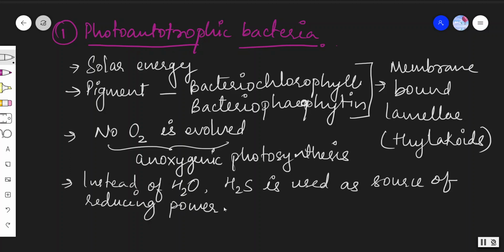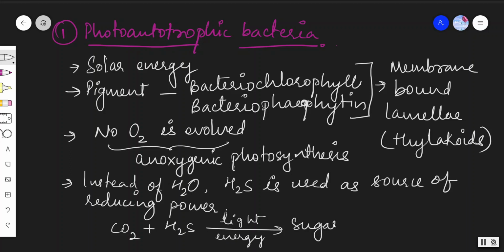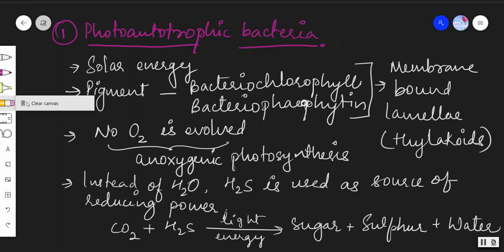What is the equation involved here? Carbon dioxide plus H2S in the presence of light energy produces sugar, sulfur and water. Clear?